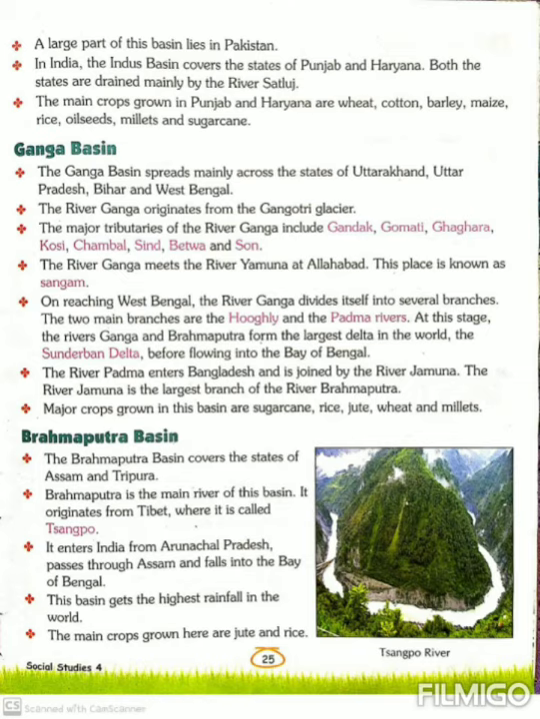Third, the major tributaries of river Ganga include Gandak, Gomti, Ghagra, Kosi, Chambal, Sindh, Betwa and Son. These are all rivers' names, meaning these are tributaries of river Ganga. All these rivers flow and then mix into the river Ganga.